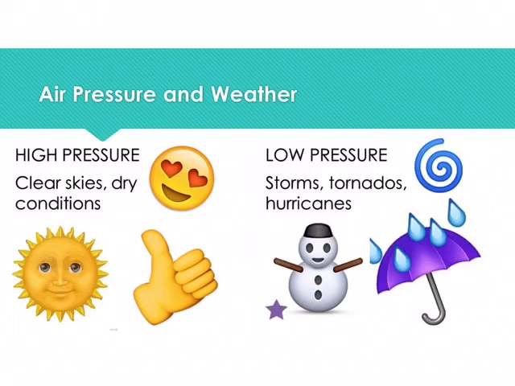So low pressure leads to storms, tornadoes, hurricanes, generally bad weather. You can remember this because when you're feeling low, you're feeling bad. This makes sense because on really hot days, we often have storms. That's because the warm air causes the pressure to decrease. And then high pressure days are these beautiful days with dry conditions, clear skies, sunny, beautiful. And you can remember this because H is for happy. You're happy when you have clear weather.